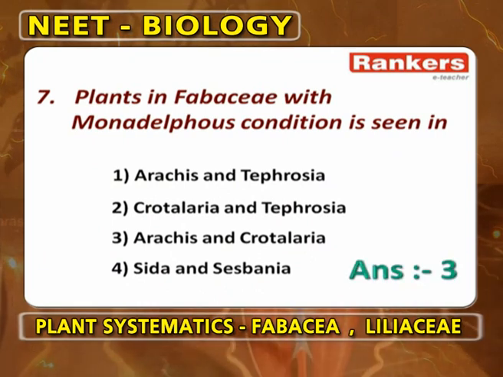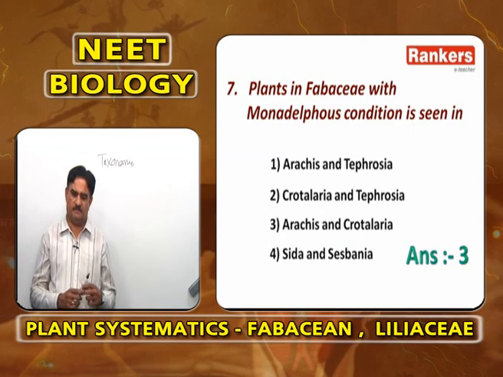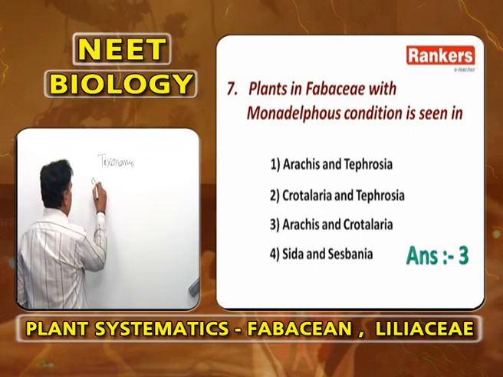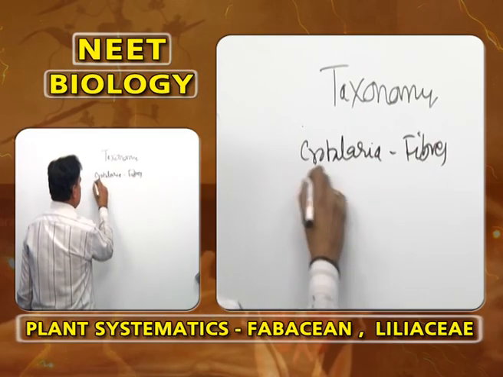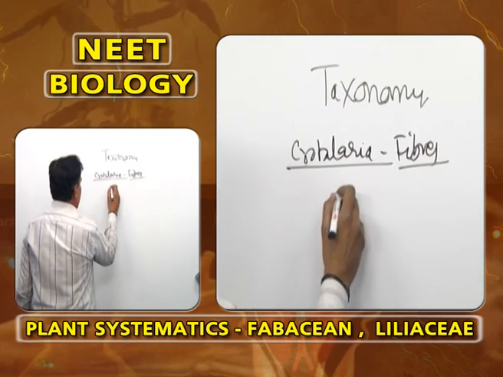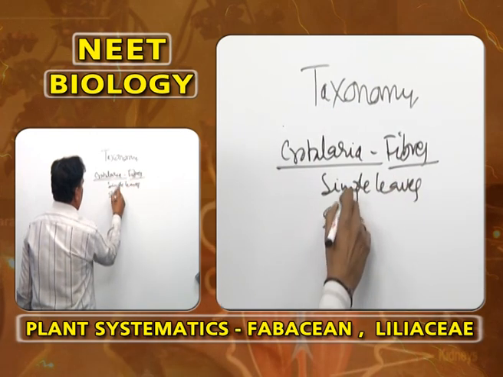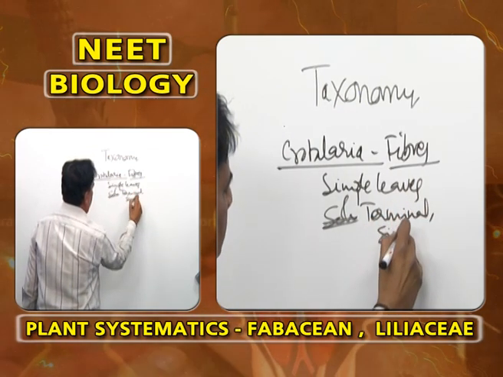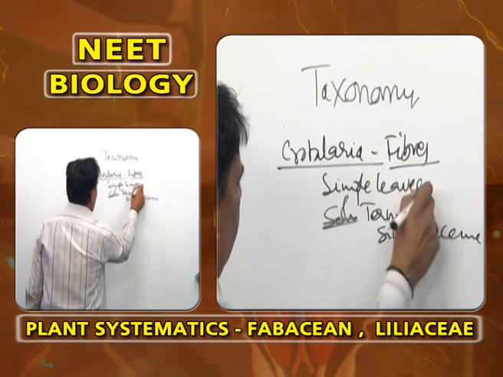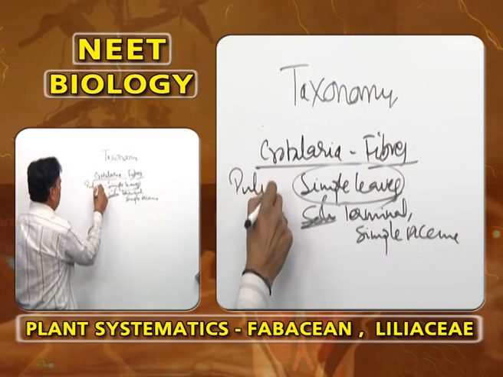Plants of Fabaceae with monoadelphous stamens. Just now I explained, the monoadelphous condition is seen in Arachis and Crotalaria. Crotalaria gives a fiber. It is a plant with simple leaves. Here the inflorescence is a terminal simple raceme. This is the only plant of Fabaceae with simple leaves, showing pulvinate leaf base.